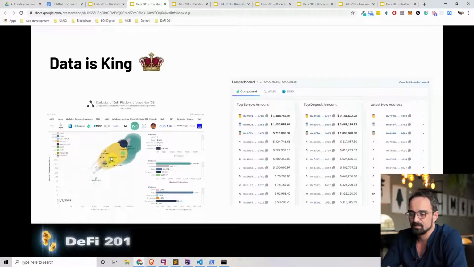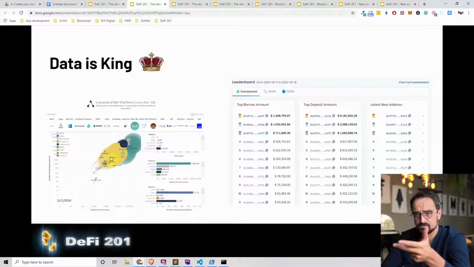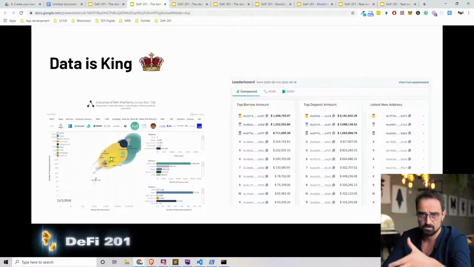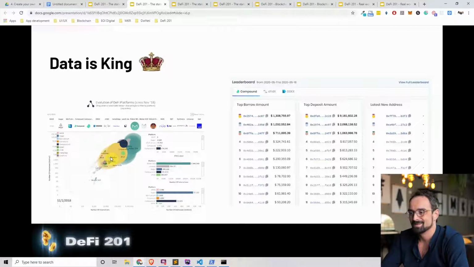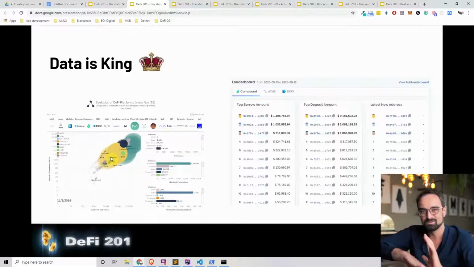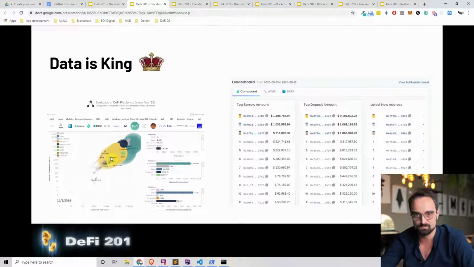One important thing that I want to discuss is that if you look into the data, we see a little bit of a worrying point. We can see that right now on Compound, dYdX, the other DEXs or the MakerDAO CDPs, there are a couple of whales that are basically determining the market, that are basically ruling the market today. And that's a little bit concerning. But in order for us to move forward to the next hyperbolic phase in decentralized finance, in order for us to really go to the moon, we need to also attract different asset types into the DeFi ecosystem.